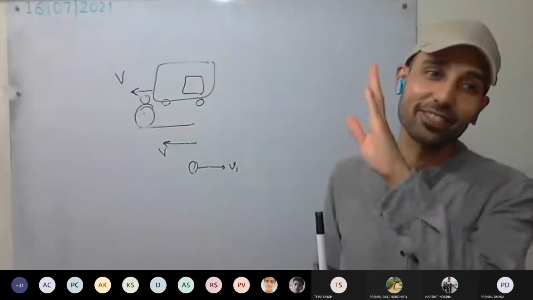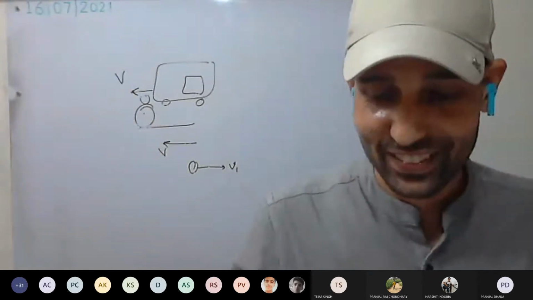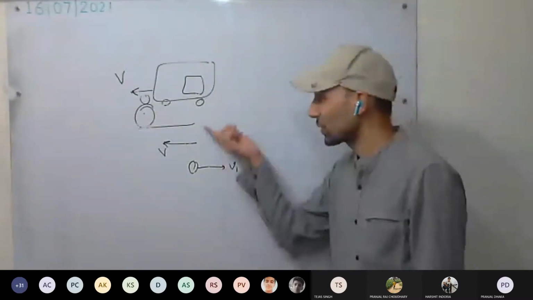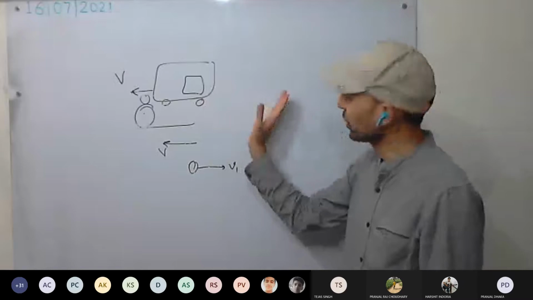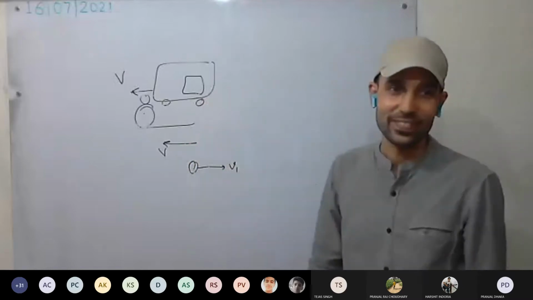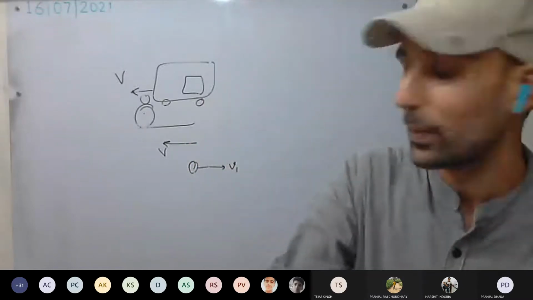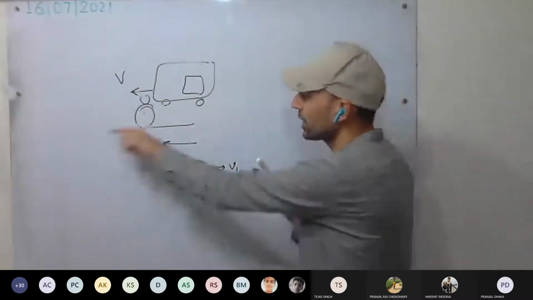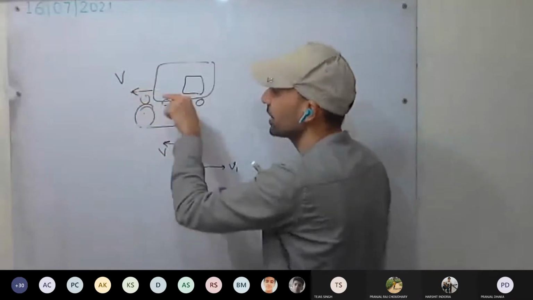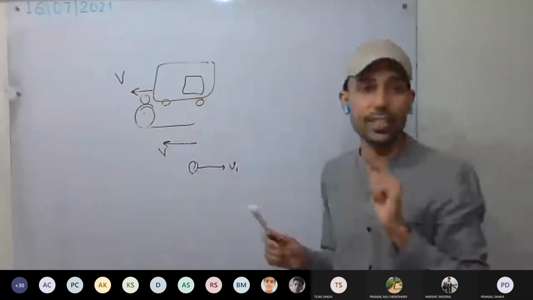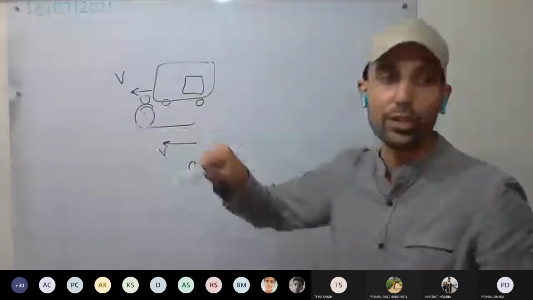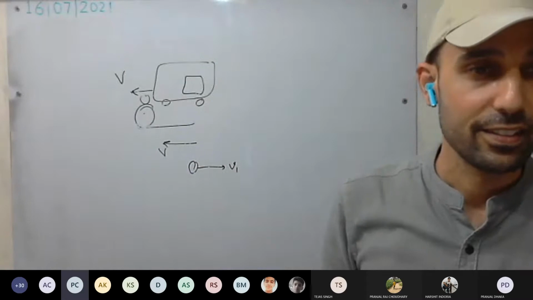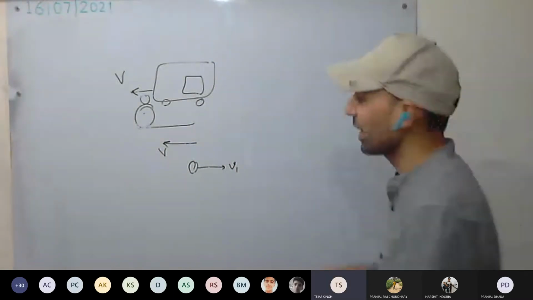Okay, maybe in hospital next time. Understood? So if you run in the opposite direction, with more force and faster, you will fall down with more force, because this time the upper body will have the velocity v plus v1. If you run in the same direction, the upper body is running with less velocity as compared to the lower body, if you take the relative speed with respect to the lower body. Understood now? Yes, sir. Okay, now see the next one.